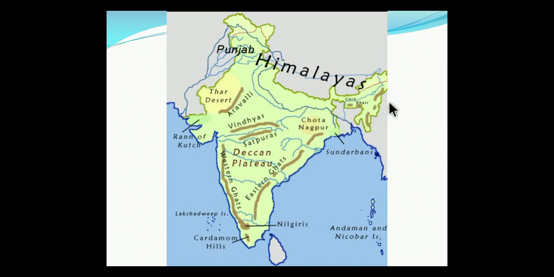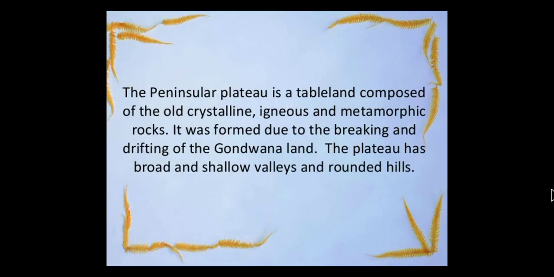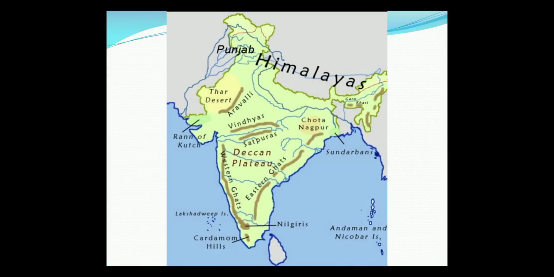The eastward extensions of the plateau are locally known as Bundelkhand. From here to here, it consists of Bundelkhand and Baghelkhand. These are the local extensions of the plateau.